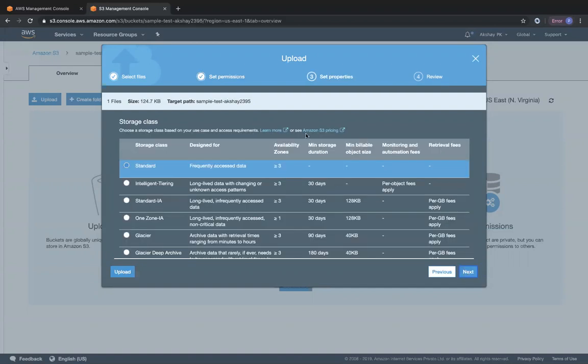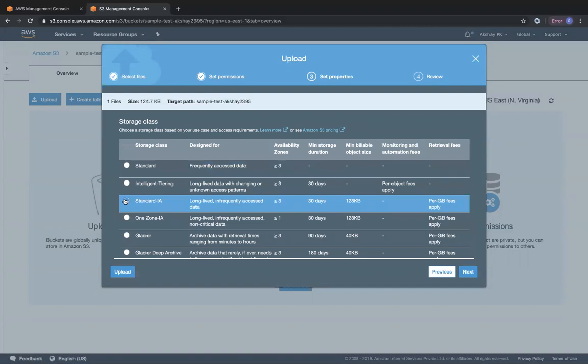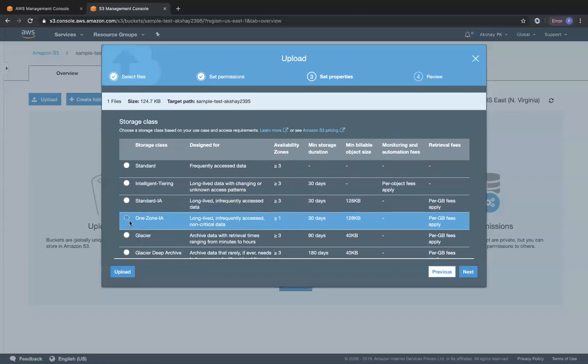The second one is I can also set properties, which is very important because this is where the storage classes come into play. I can choose to have this object in a different storage class. Suppose I think to myself that I'm going to access this resume only once a month or once in 2 months, I'll go with Standard IA. But then I think, I don't want to pay that much for Standard IA, so let me use One Zone IA. Even if my resume is deleted or that availability zone is down, I'll be able to upload it back again. That's what I can think to myself.